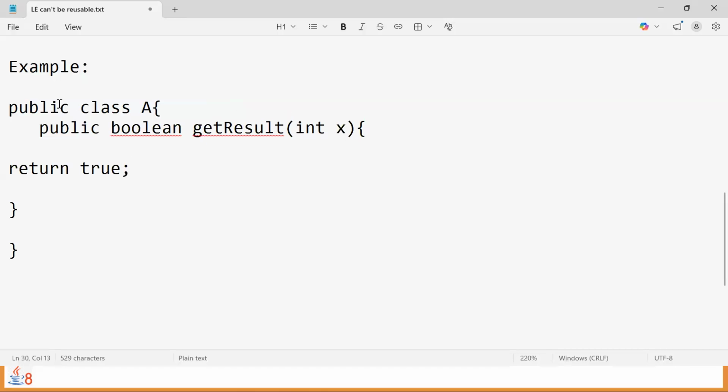So as per Java syntax, we have a class, and we have a method which takes one integer argument and returns a boolean. Then we are returning true out of it. So that's a simple class with a method, right?